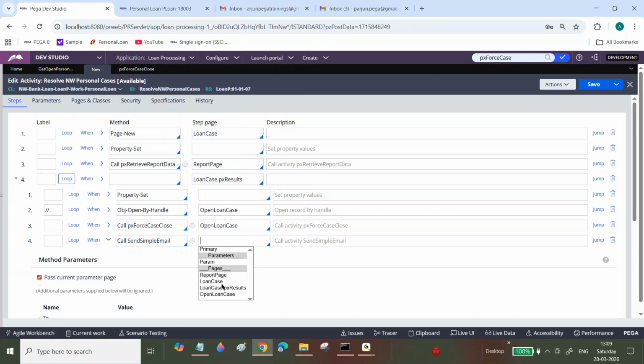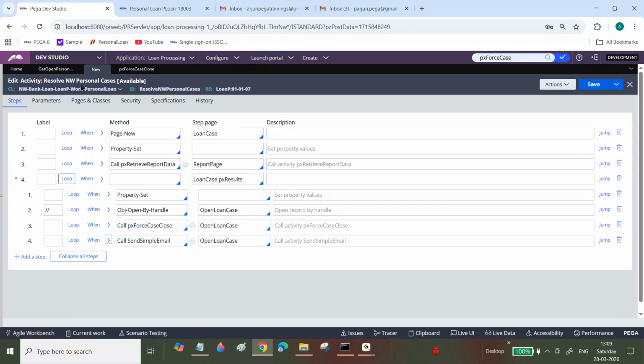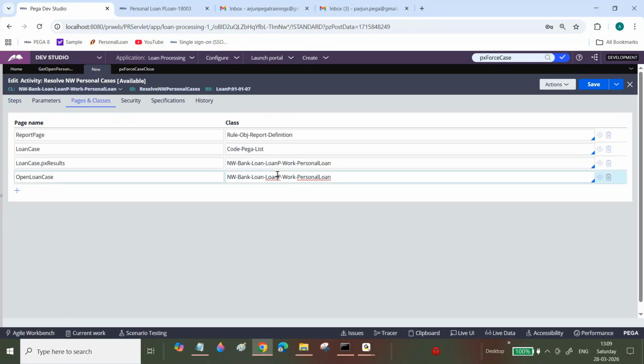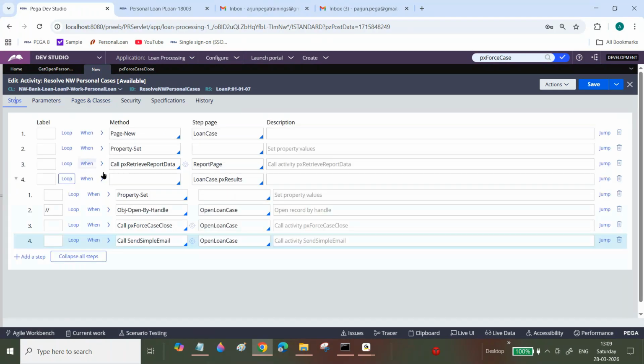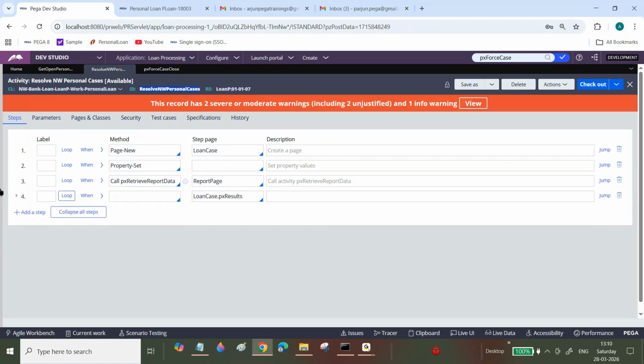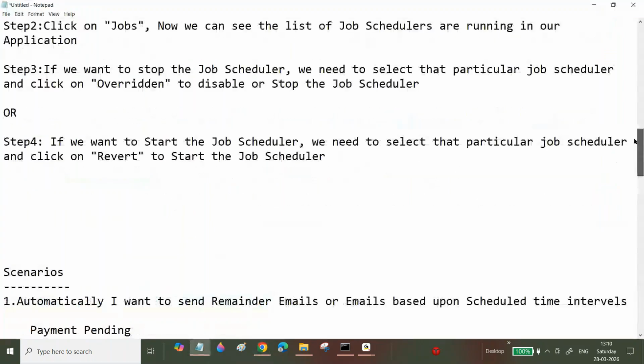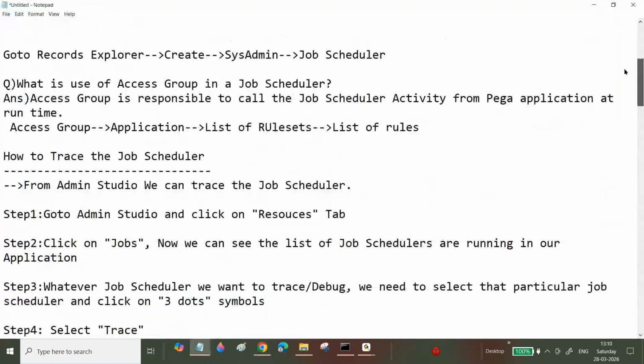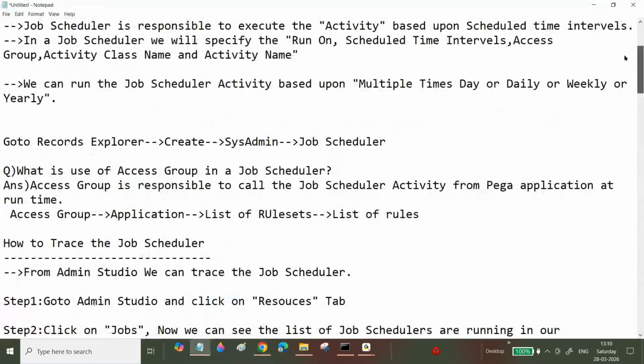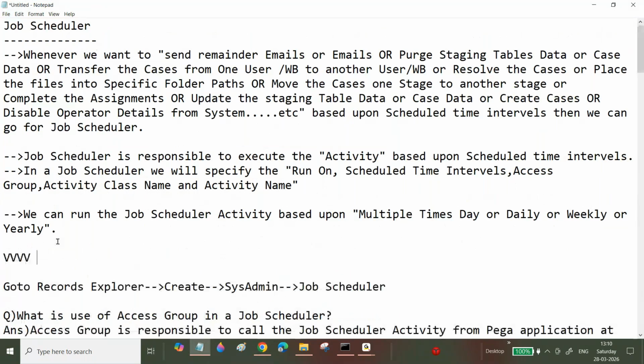In case you want to specify, you can specify the work page also. It's not mandatory to specify. Why? Because your main page is pointing to the work class only, right? Fine, all are fine. Now we passed all parameters. What it will do is it will execute. One more very important point. I forgot.